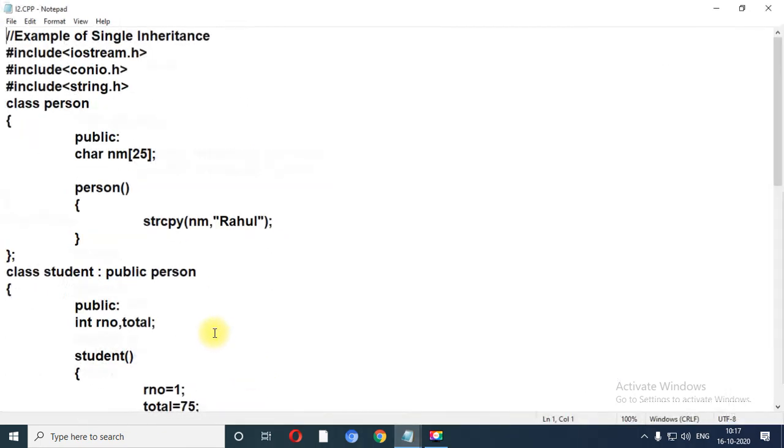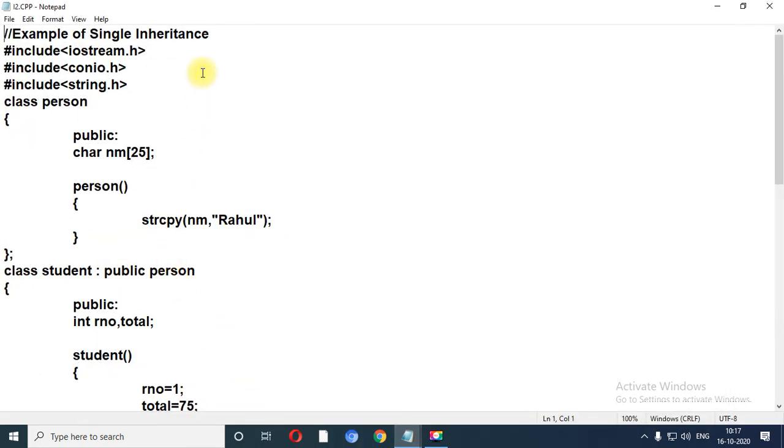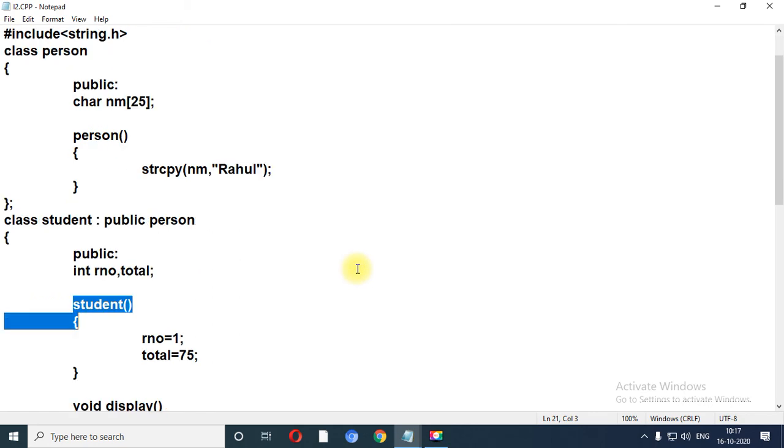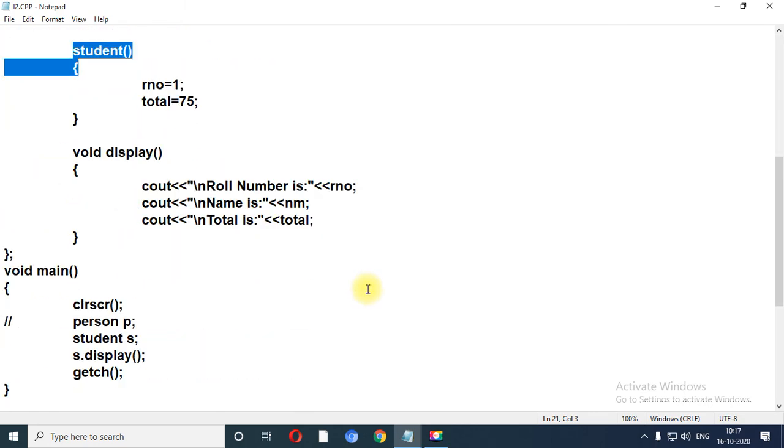The second program related to inheritance, you just need to include one file, string.h, because we are going to use the function strcpy. Now let me scroll down up to student. So this you need to write in the journal.